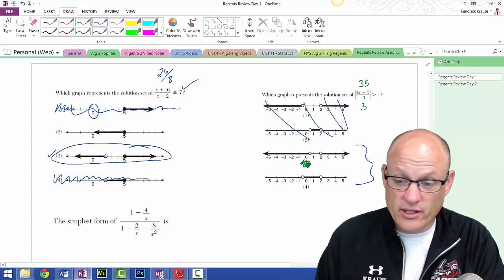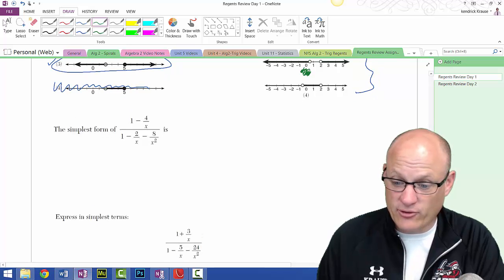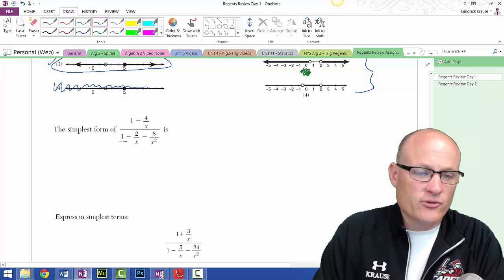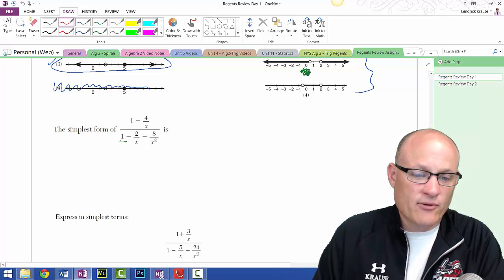All right, we're done with inequalities. We're going to start complex fractions now. We're going to do those for a little while. So when I do complex fractions, what I like to do first is to make everything into a fraction, just to kind of get a look at it like that. Over 1, put this over 1.